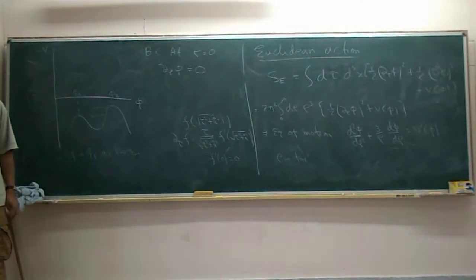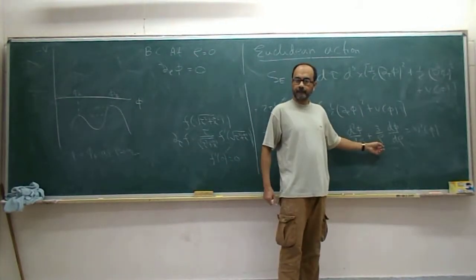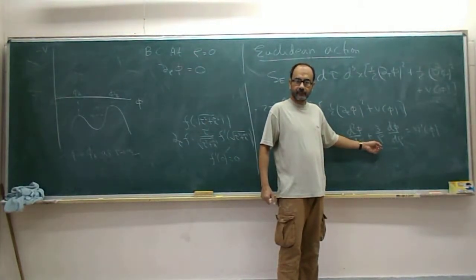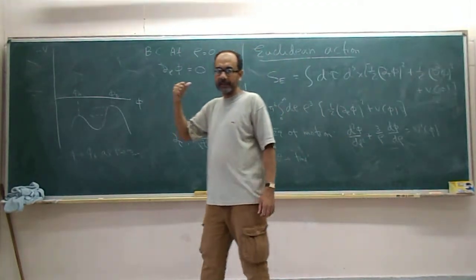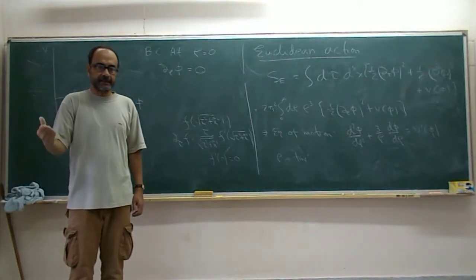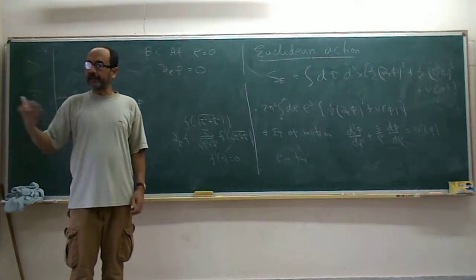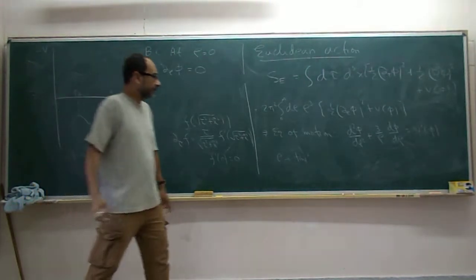Is this clear? But now you see that the friction term goes as 1 over rho. So you are starting at rho equal to 0. But if you can delay the start of the roll sufficiently, then the friction term becomes smaller and smaller, because the friction term goes as 1 over rho.